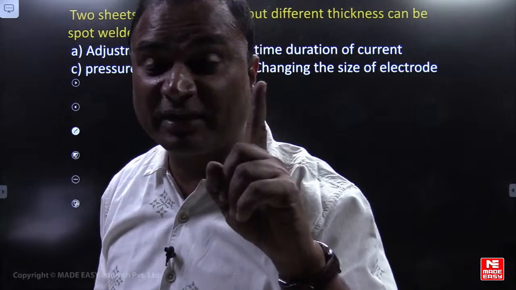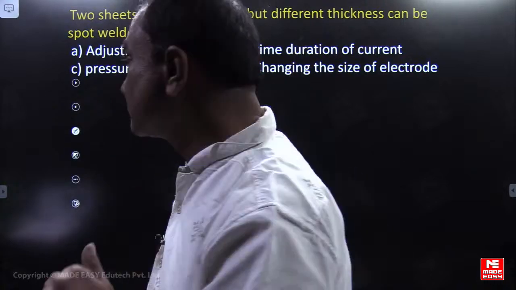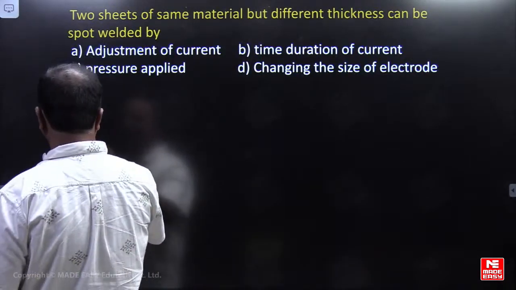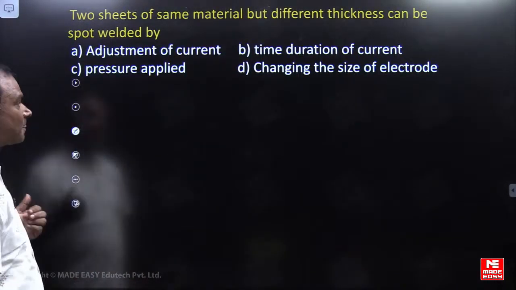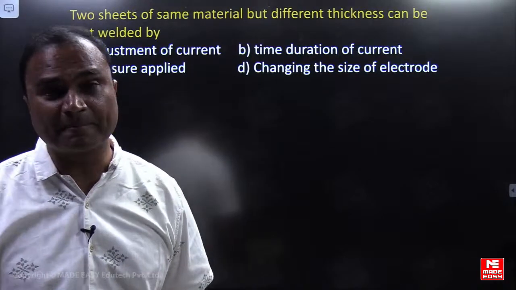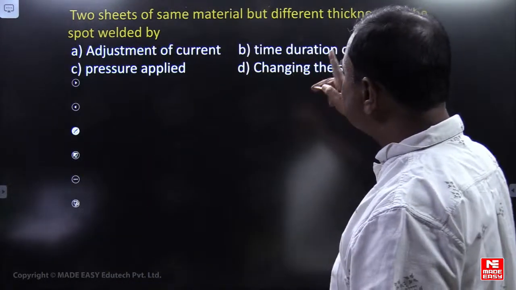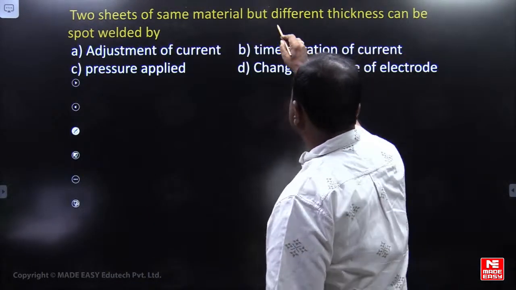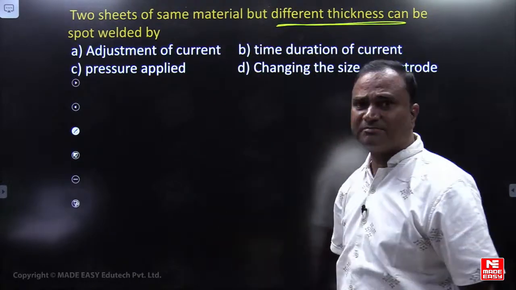It's not arc welding, it is spot welding, which means resistance welding. Resistance welding ke baare mein, can you please tell me what the answer is? What is the option for this one? Two sheets of same material but different in thickness can be spot welded by.